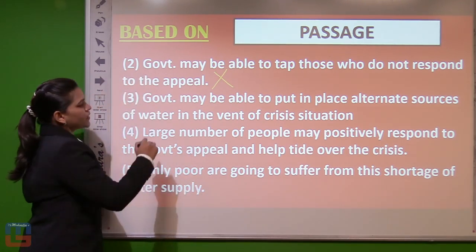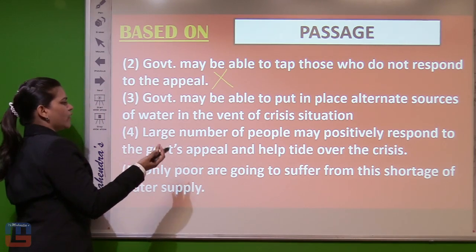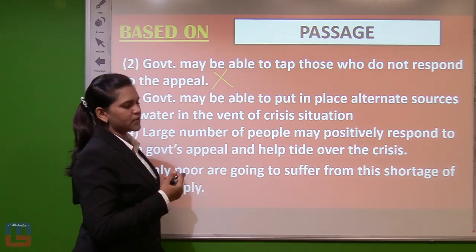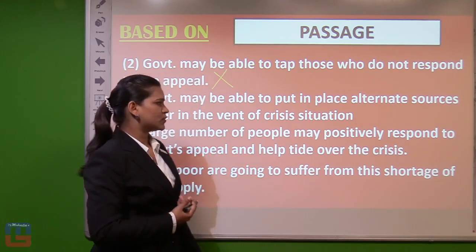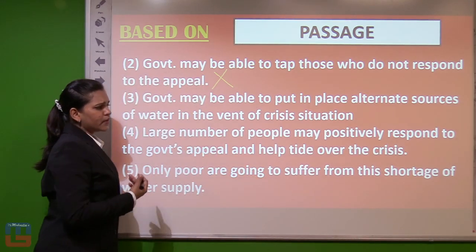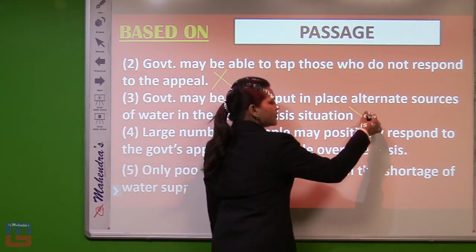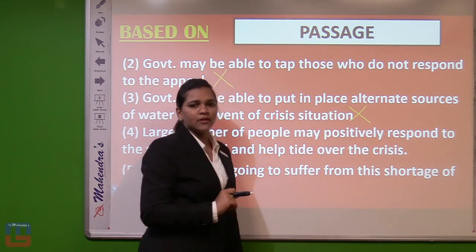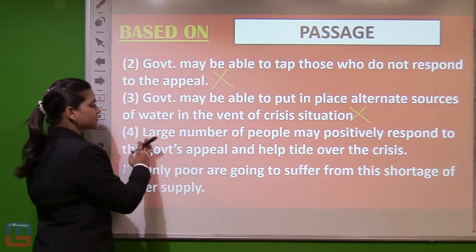Next we will move. Government may be able to put in place alternate sources of water in the event of a crisis situation. Maybe in a crisis situation, government gives many sources for water in an alternate way. But this again is a remedy for the crisis situation, where the statement is not being connected to this. Moving on to the next.